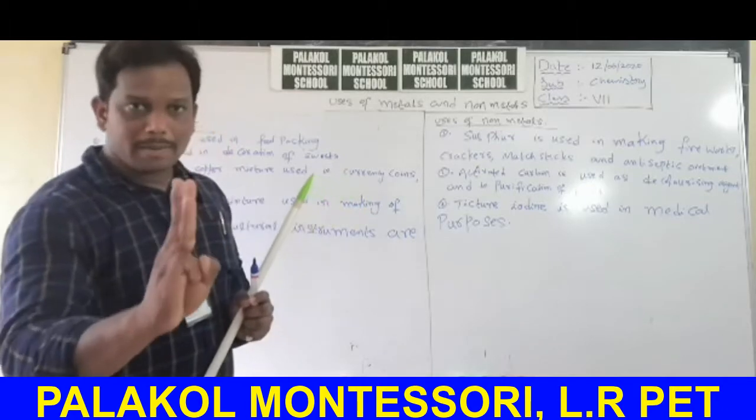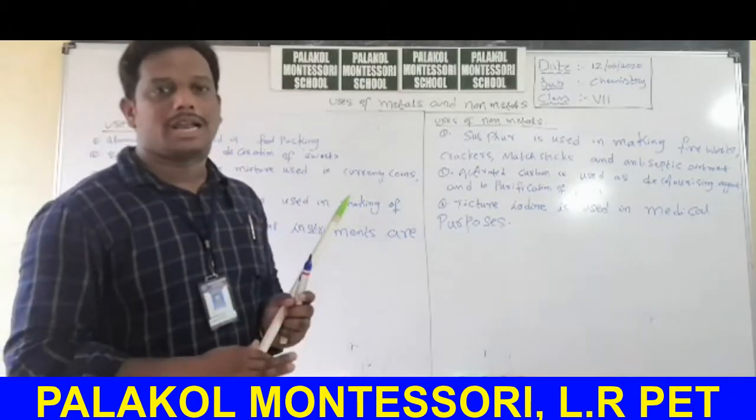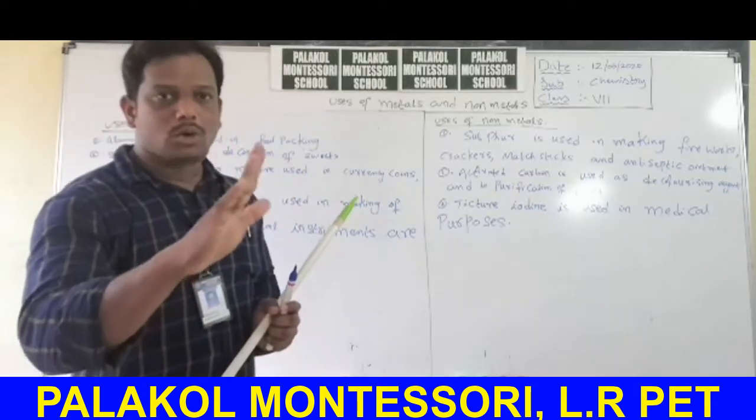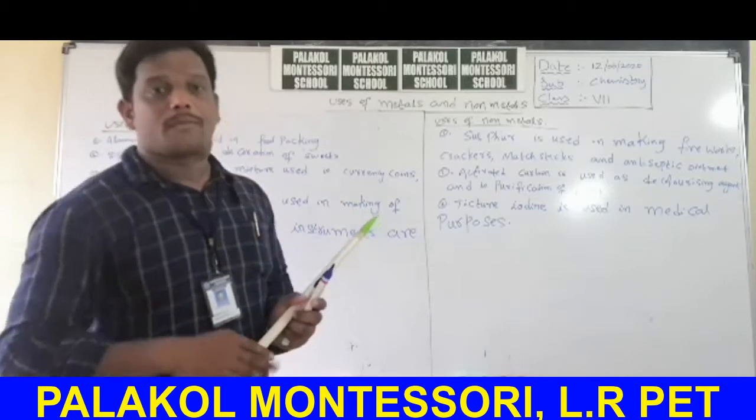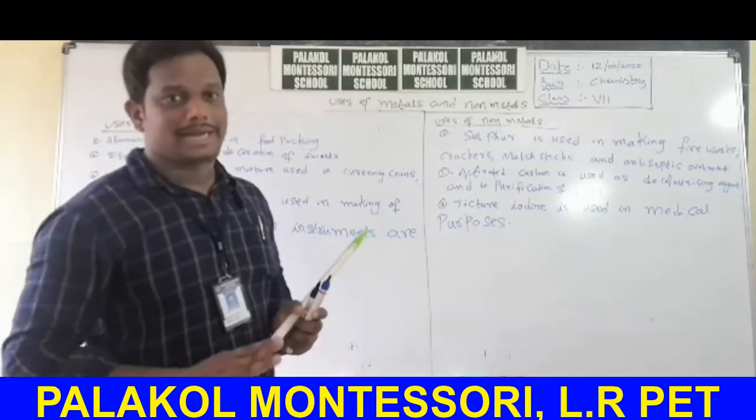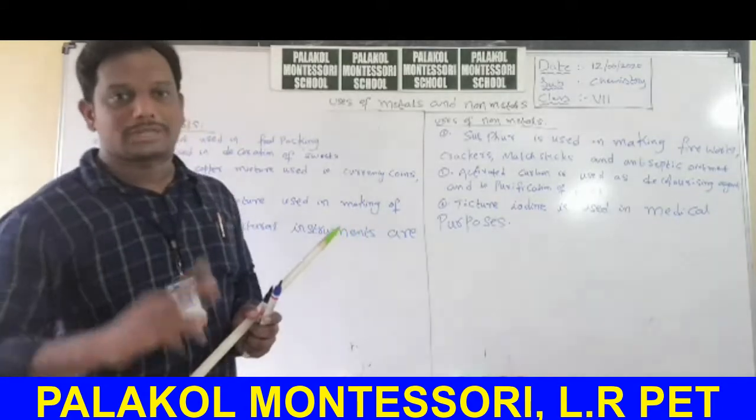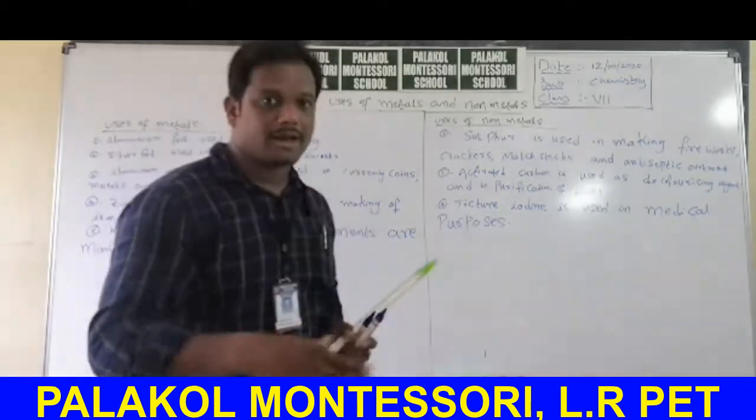The property of an element to convert into thin sheets is called malleability. The property of an element to convert into thin wires is called ductility. Based upon these two properties, we can use metals in any way.